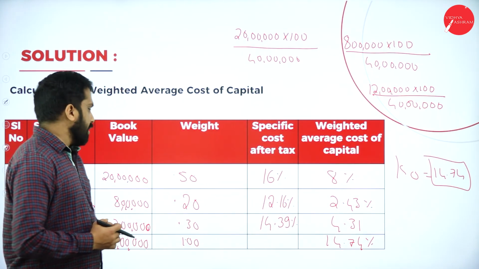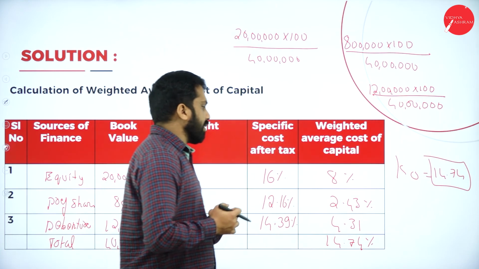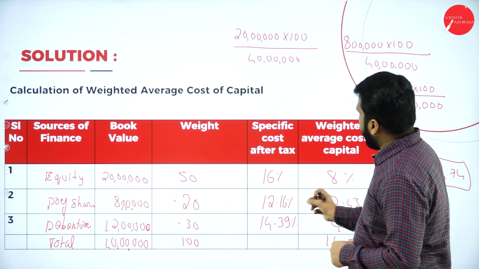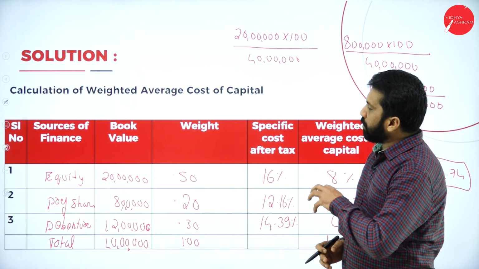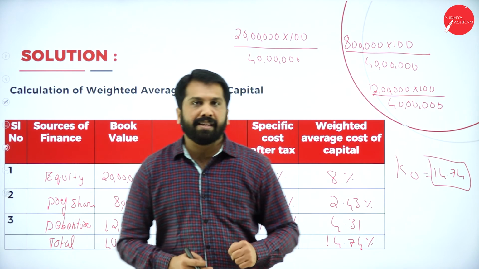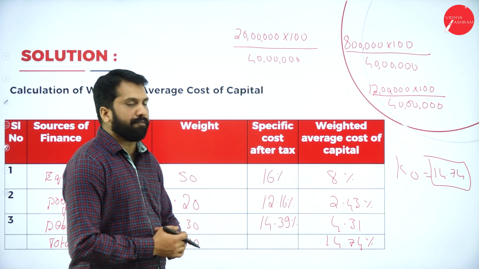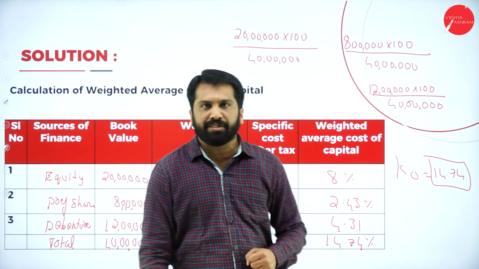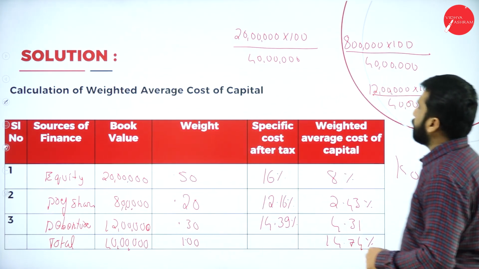Hope you understood. So this is all about the calculation, and in this overall cost of capital we get around 14.74%. I'll go back to all these slides so that you can take screenshots.